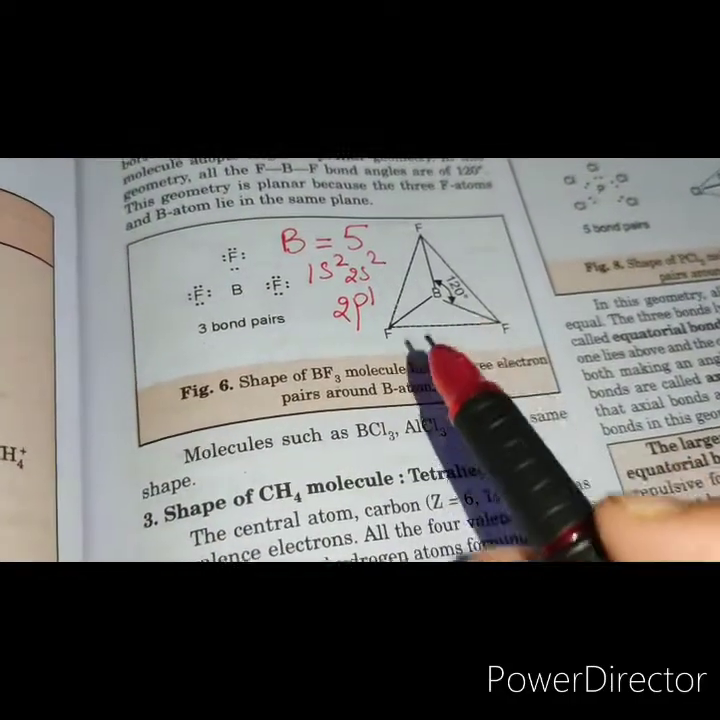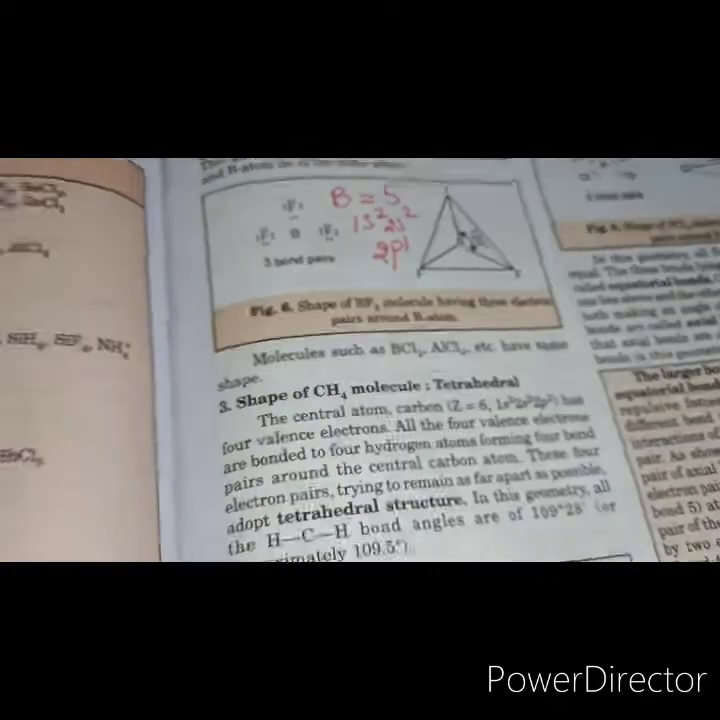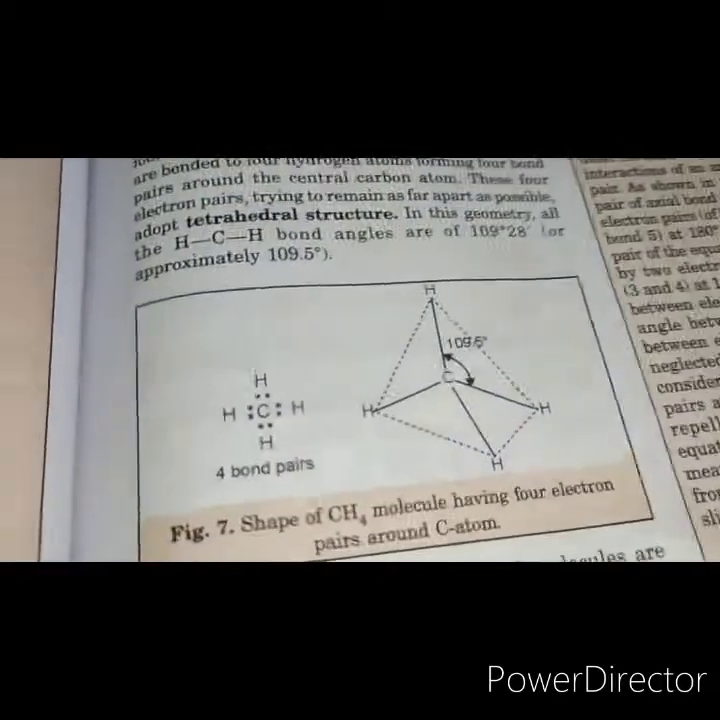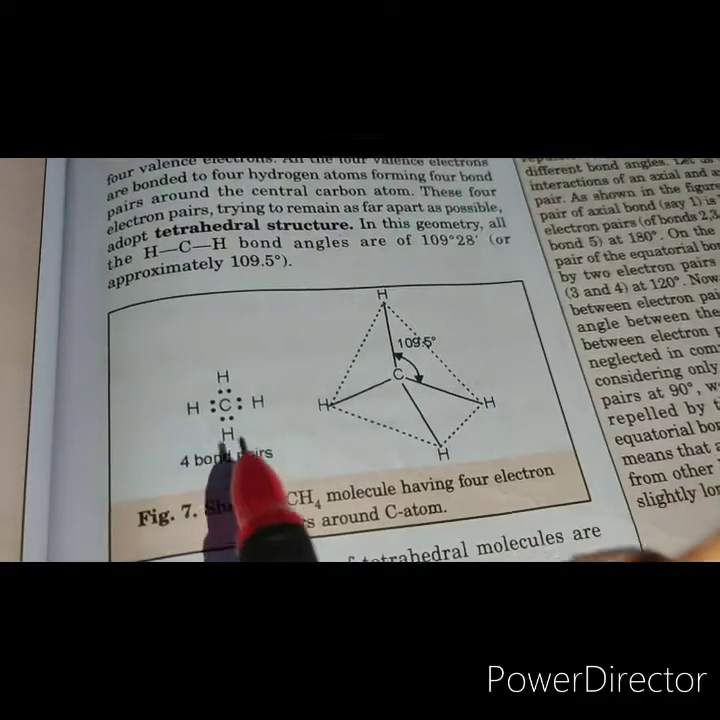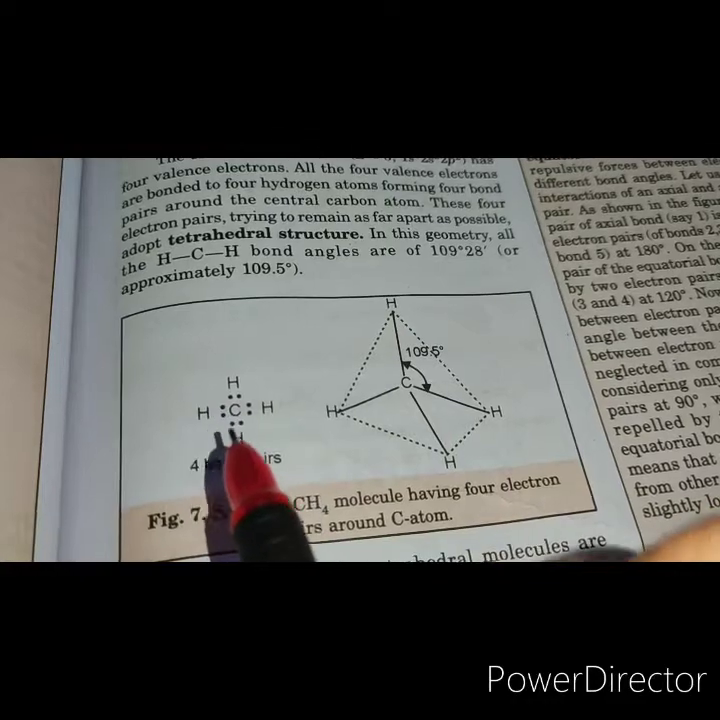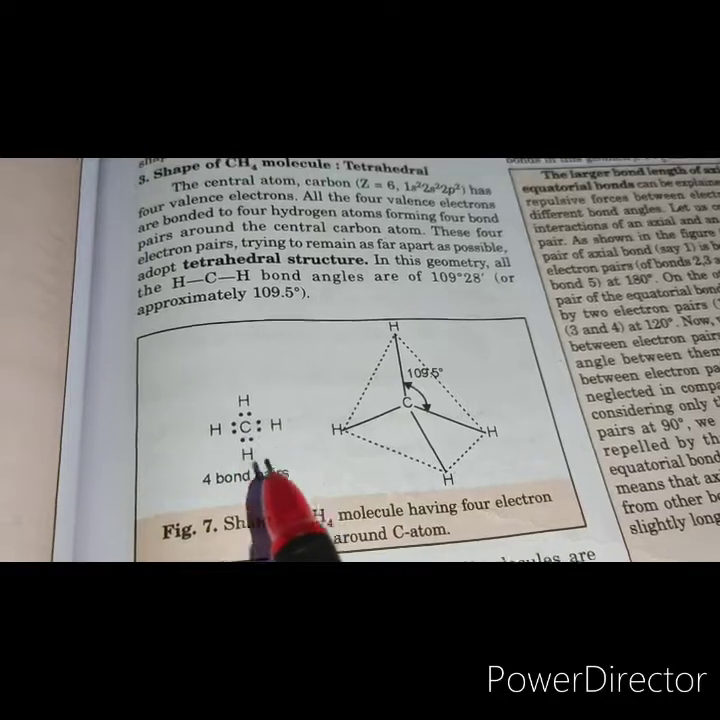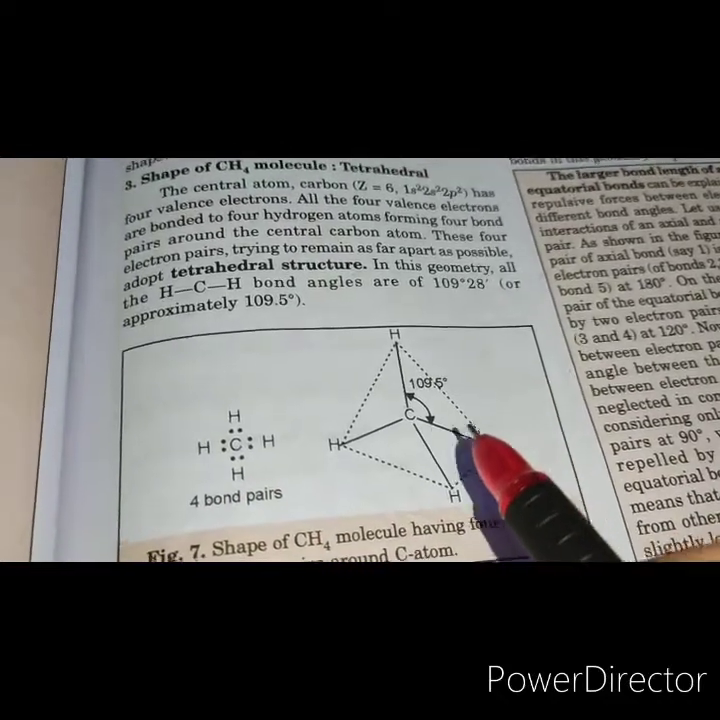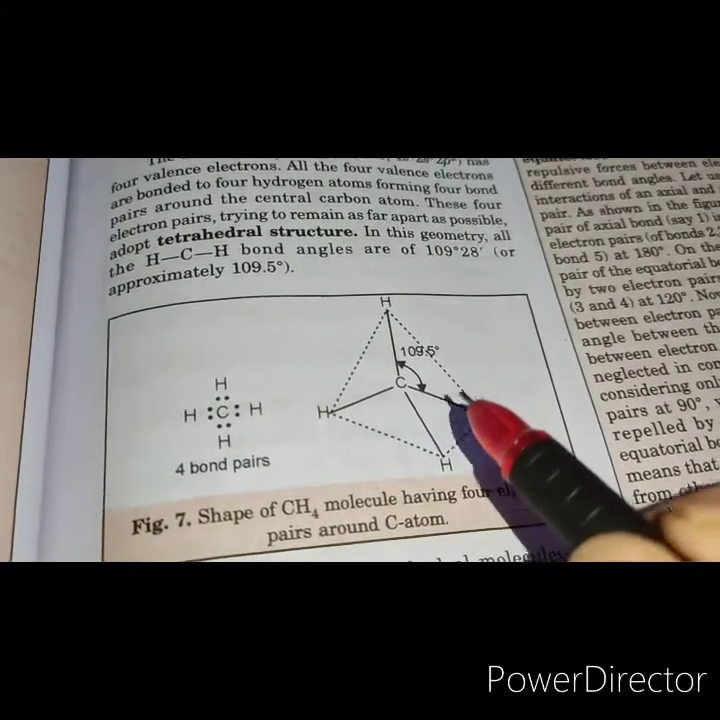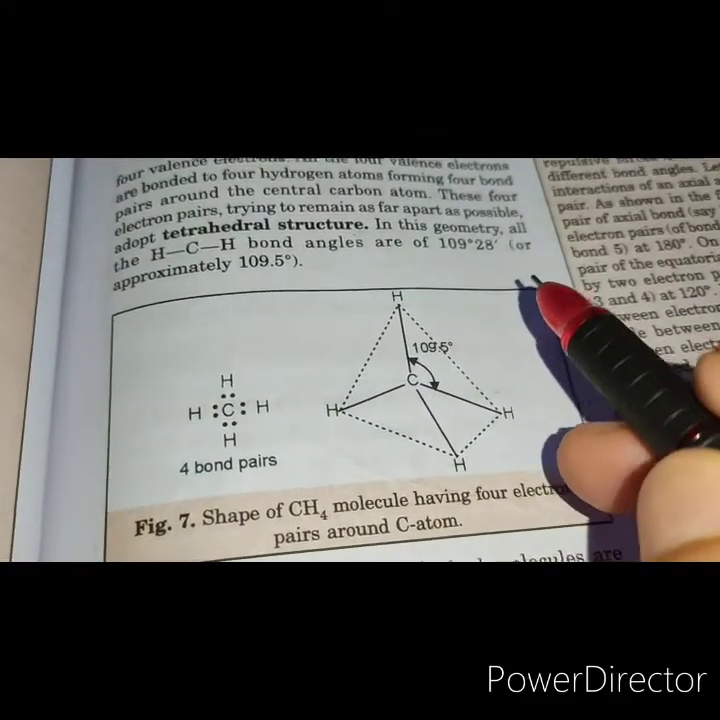So this kind of trigonal planar geometry is found in BCl3, AlCl3. They have such shapes. Then we come to the geometry, or the shape, of the methane molecule. Now we see that carbon has 4 valence electrons and it forms bonds with hydrogen, as a result of which it has 4 electron pairs around itself. That is, when there are 4 electron pairs around the central atom, it adopts a tetrahedral geometry. In this geometry, the HCH bond angles are 109.5 degrees, or 109 degrees 28 minutes.